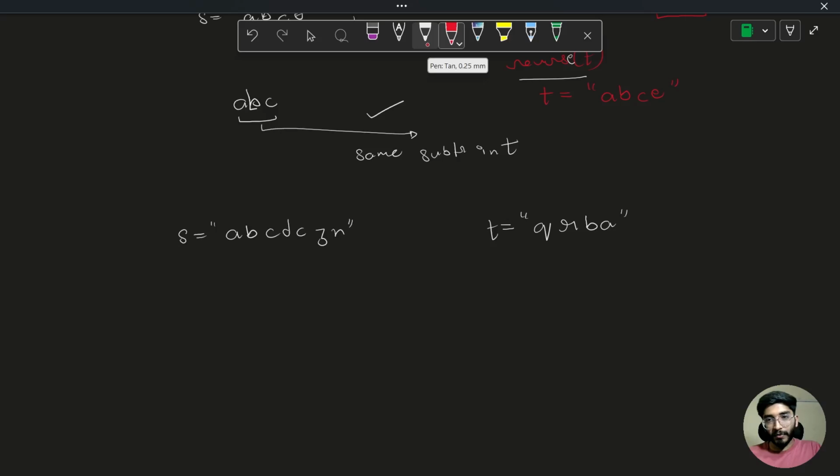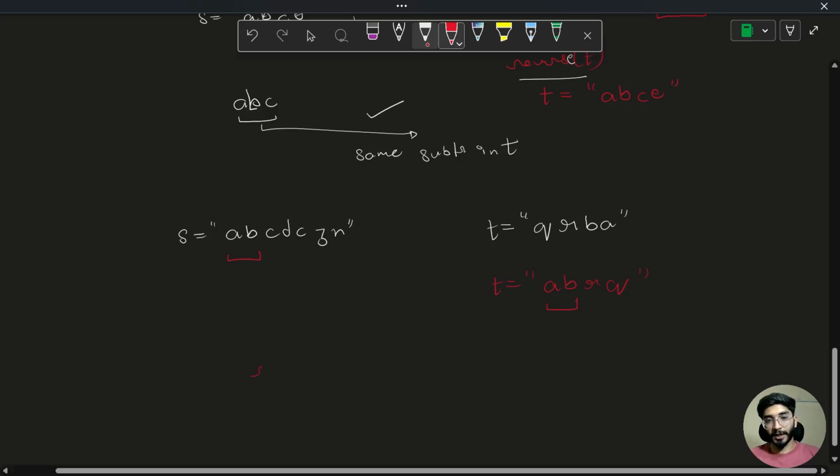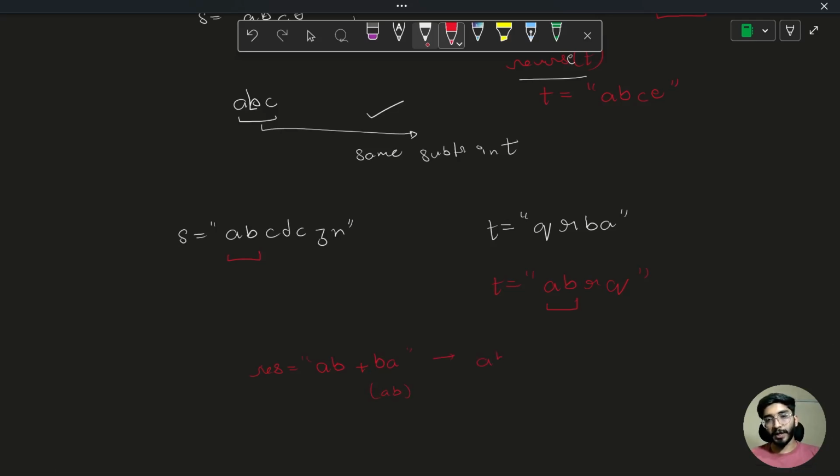What are we going to do? We are going to reverse T, so it will look like A B R Q. Now if we try to find the matching string in S and T, it will be AB, AB. Cool. So we can say that yes, we can generate a string from some part of S, which is AB, and some part of T, which is BA, in this reverse order. And we can make a new string ABBA, which is palindromic, and its length is 4.